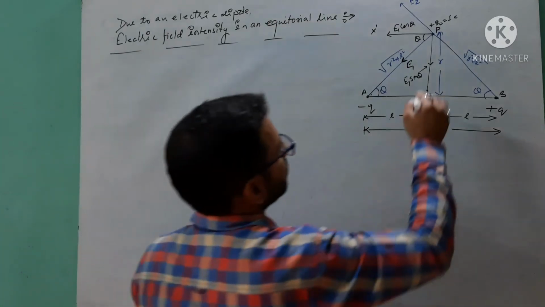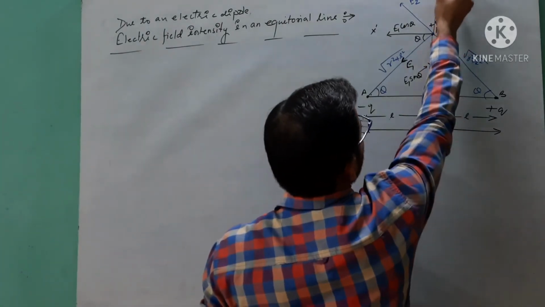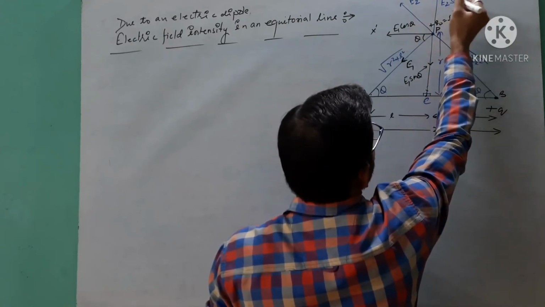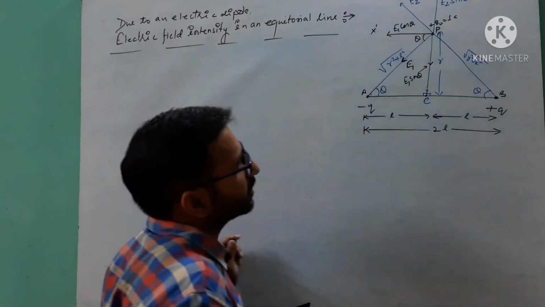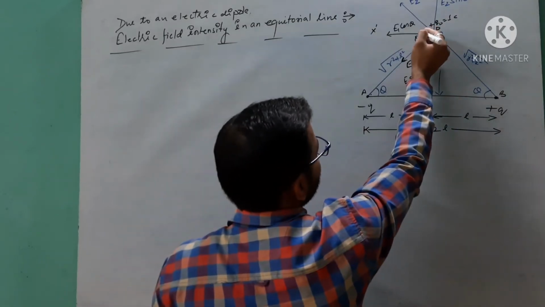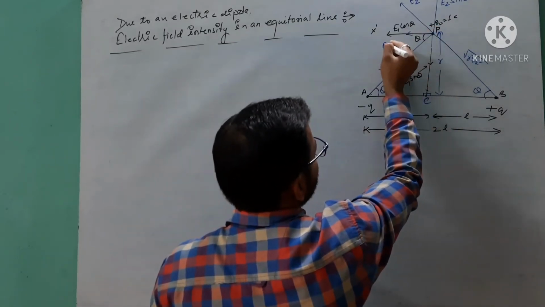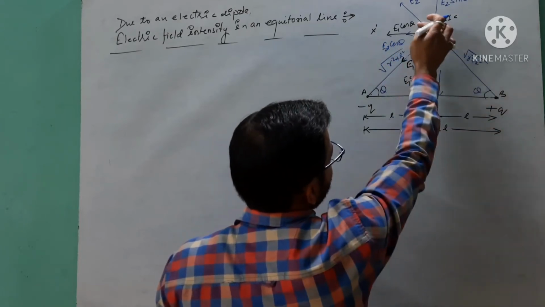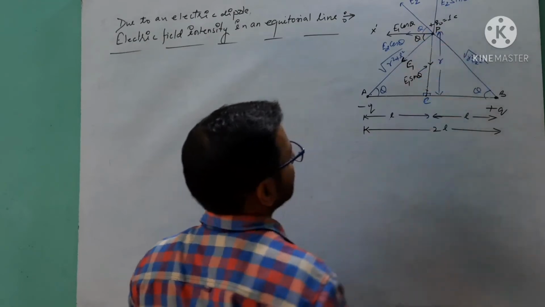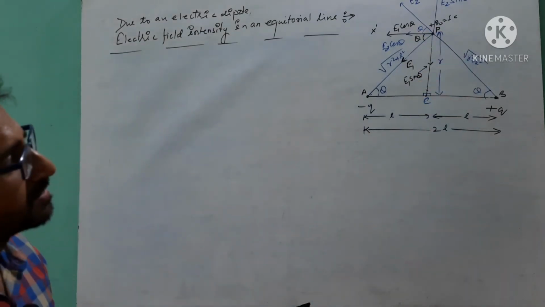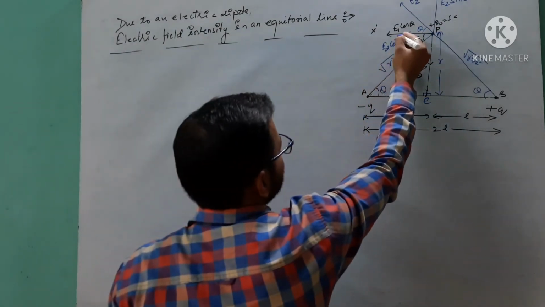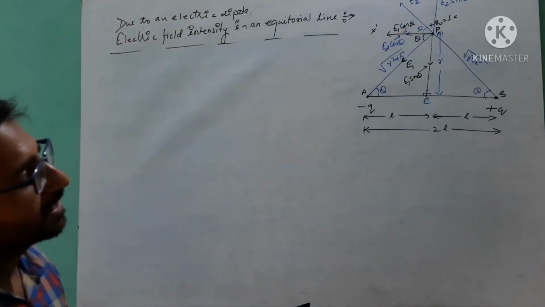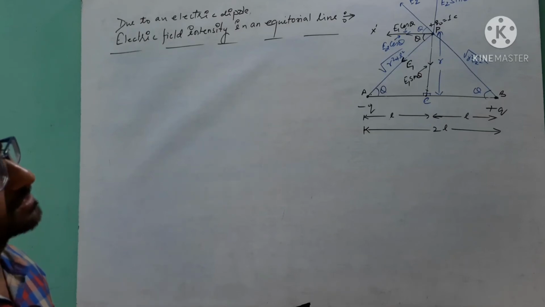That time E2 will also resolve in two components, one will be E2 sin theta, which is called the vertical component, and another in this direction E2 cos theta, and this is our theta angle, this will also be theta angle. Got it? So here E2 cos theta and E1 cos theta are on the same line Px dash.